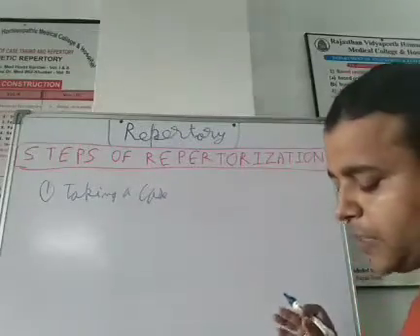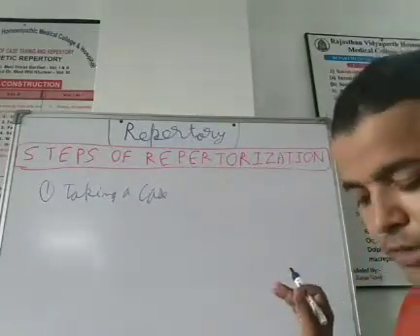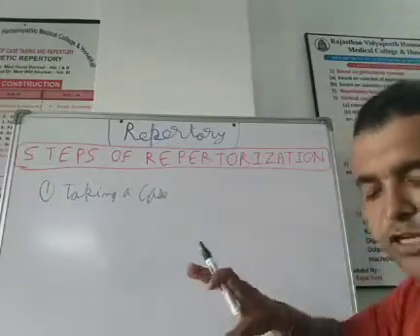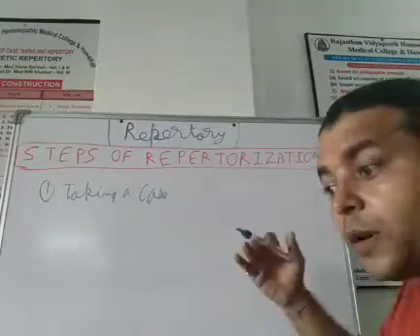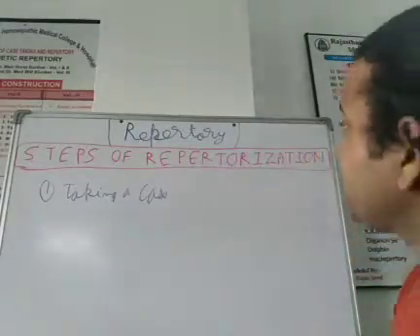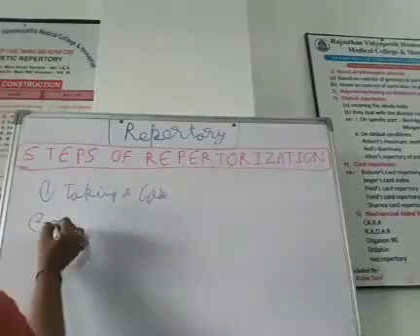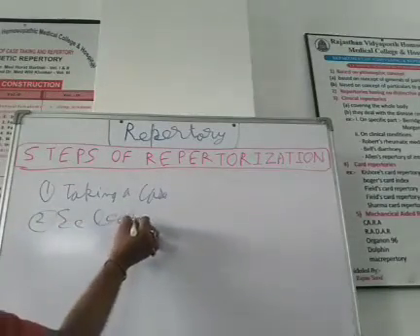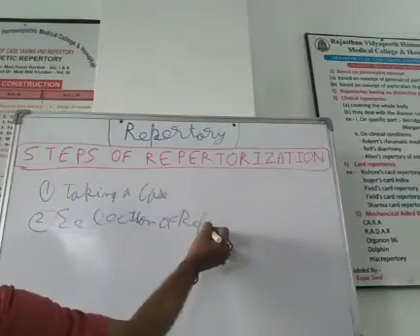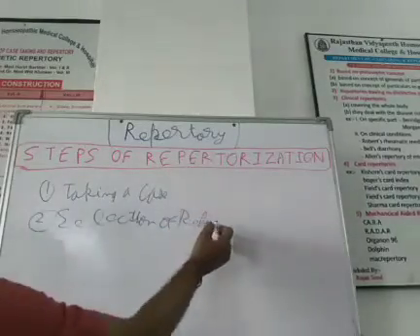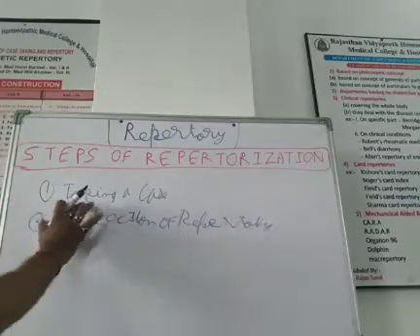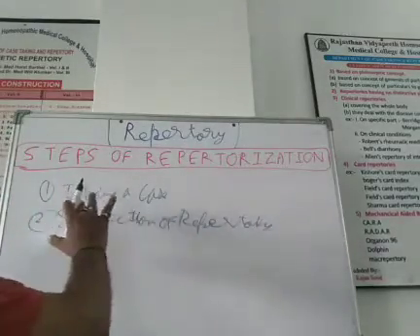Now the second part comes: analysis. The second part is the selection of the repertory which should be used for repertorization. How will it be done? By selection of repertory. So you have taken a case completely.